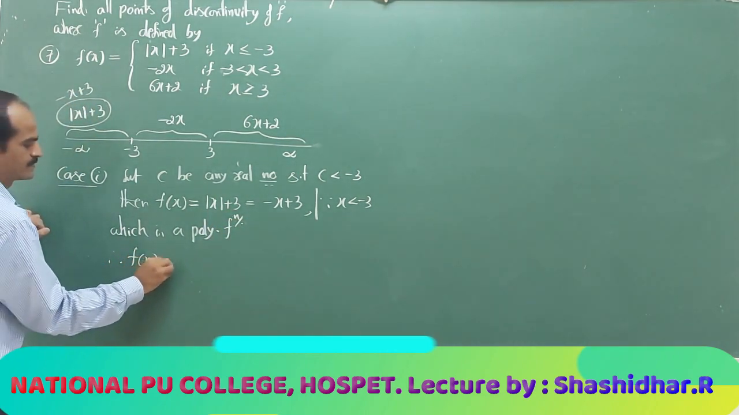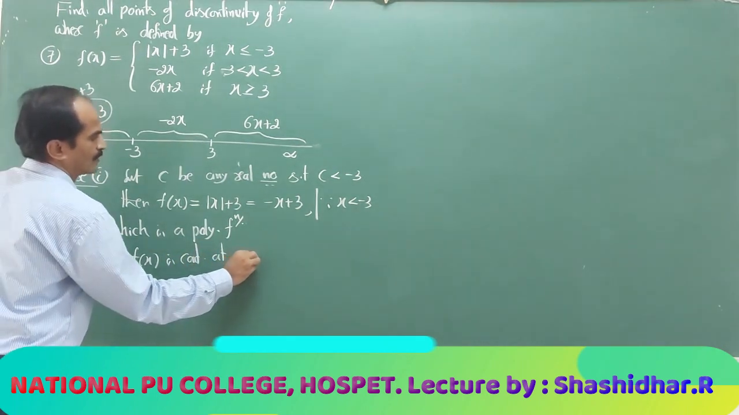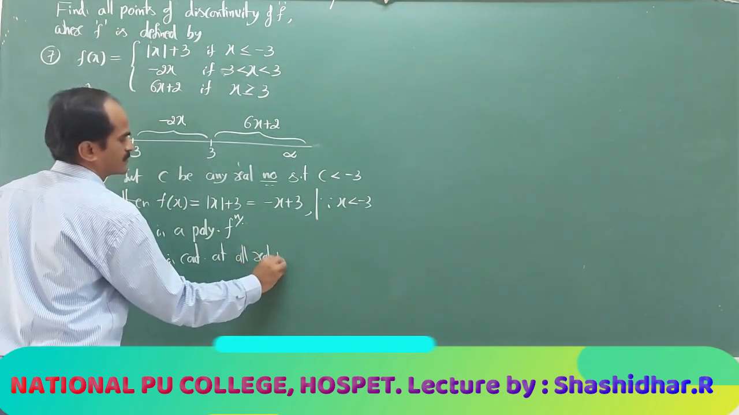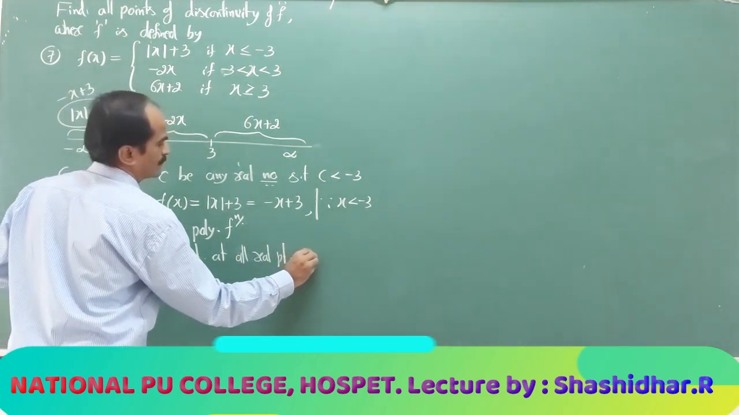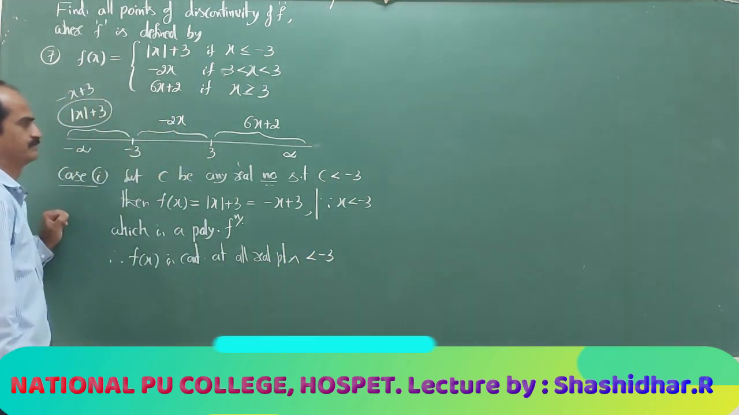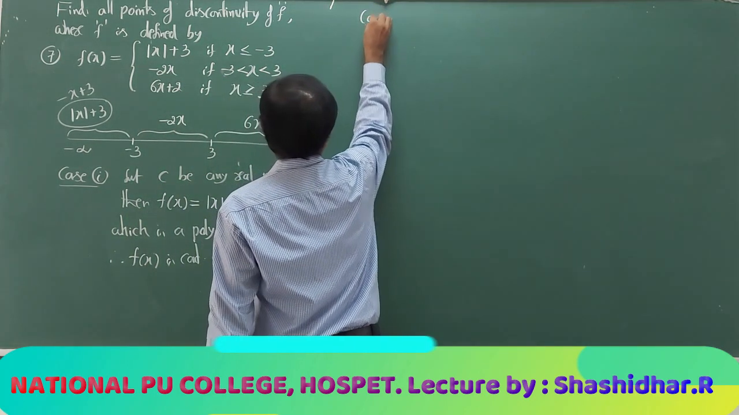Therefore, f(x) is continuous at all real points less than -3. So, this interval is completed. Case 2.